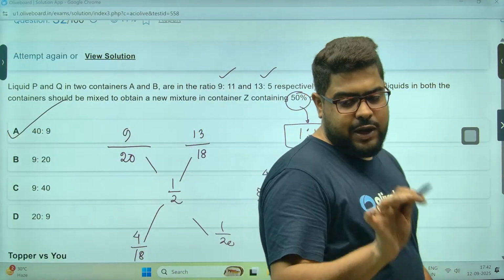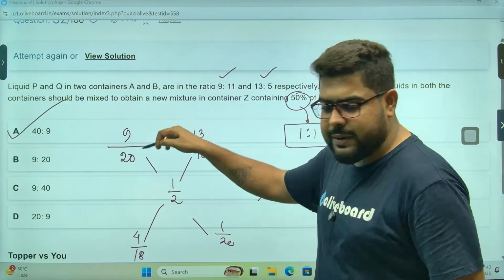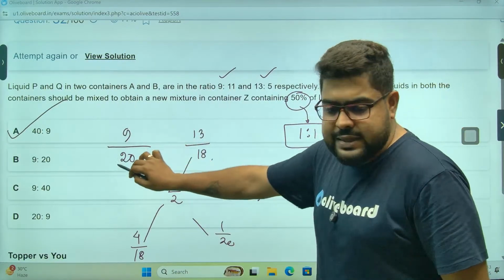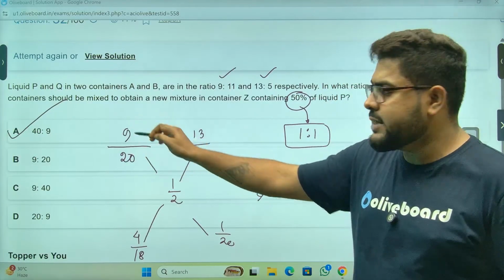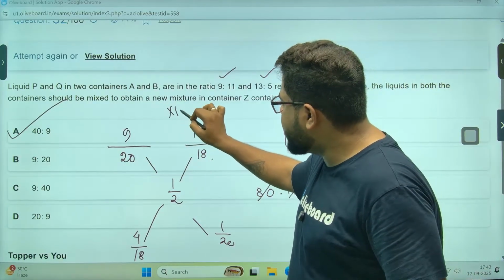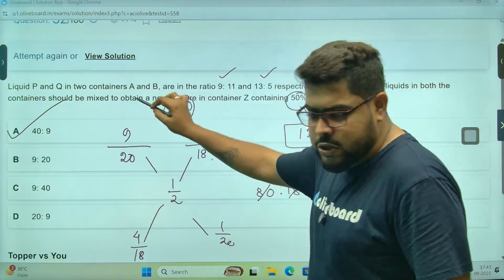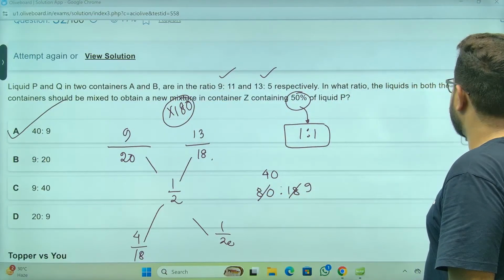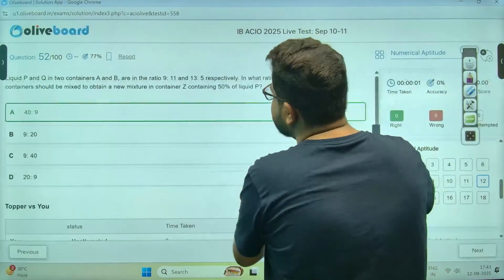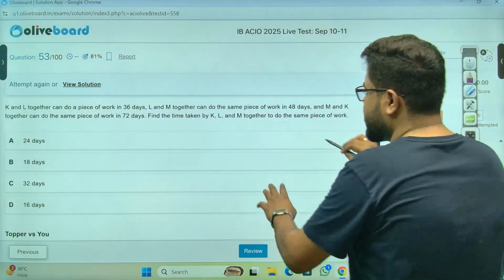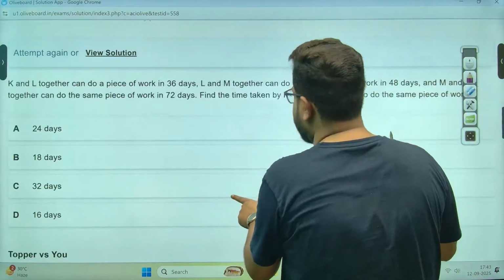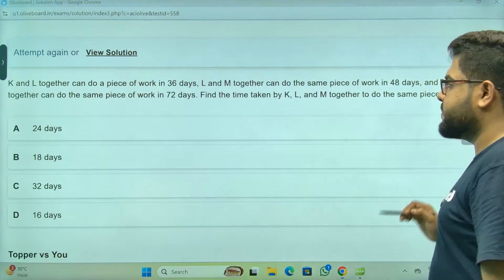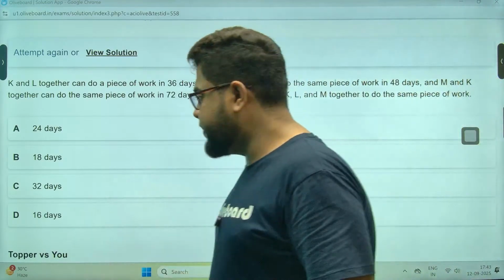Now, if you are one of those who says, sir, let's multiply a bit, so 90 is the LCM, sorry, 180 is the LCM, you can multiply with 180 as well. If you want, you can multiply with 180 as well. So it will be a good integers calculation. You can do that as well. It's absolutely a personal choice. I'm saying you don't have to do it. Whichever you like, if you're comfortable there, do it.